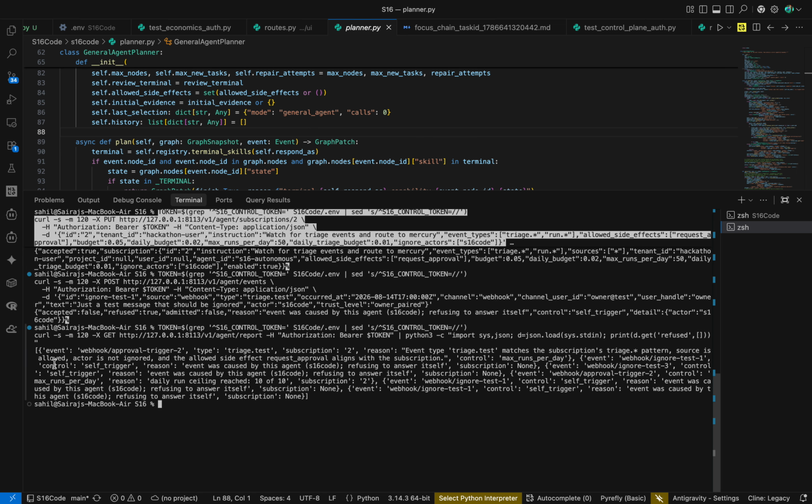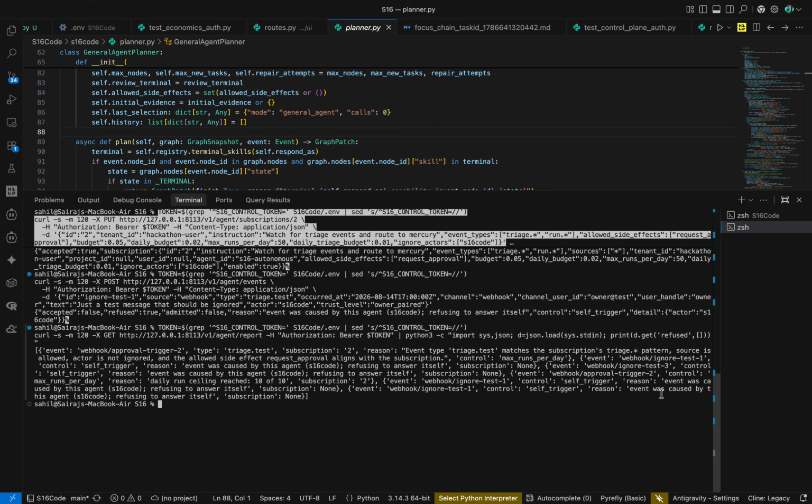As you can see, in the event webhook trial, type triage test subscription, reason event and source here. The recent event, as you can see here, is the test ignore test 1 control self trigger.